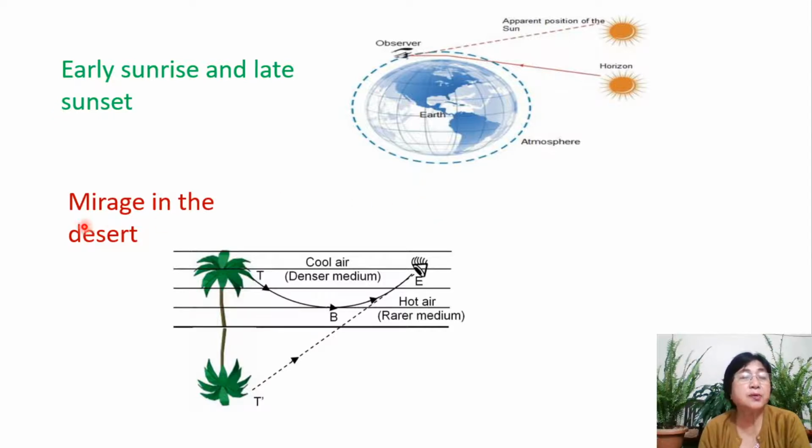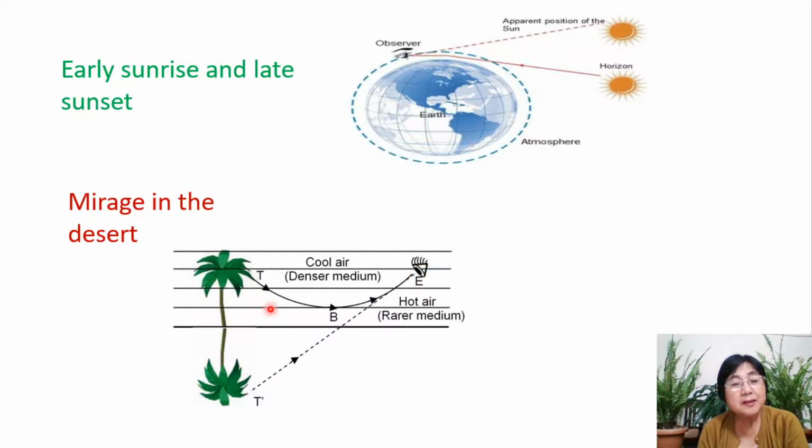Then the next one is mirage in the desert. In the desert, maybe there is one palm tree here. And remember, in the desert also, there are different layers of air. So when we have different layers of air, not just one layer, let's take one ray that comes from this object. It will suffer successive refractions till it reaches the observer's eye.